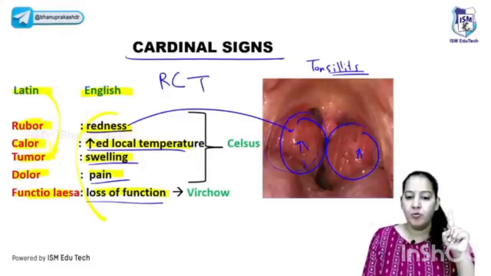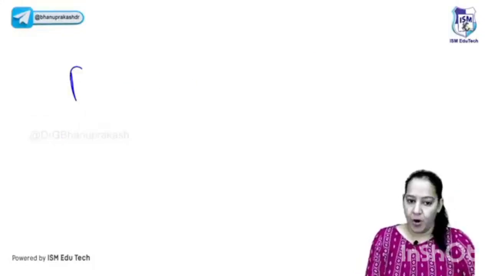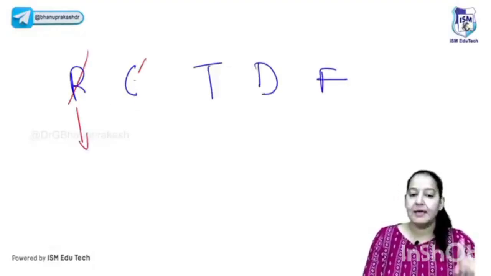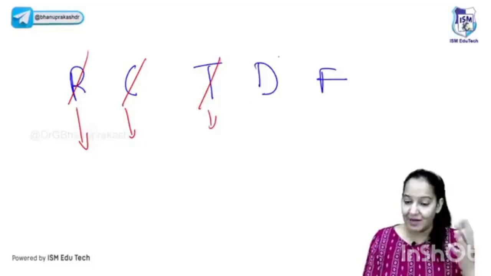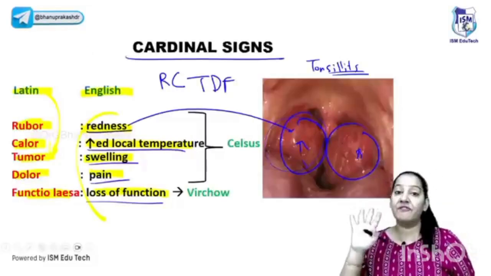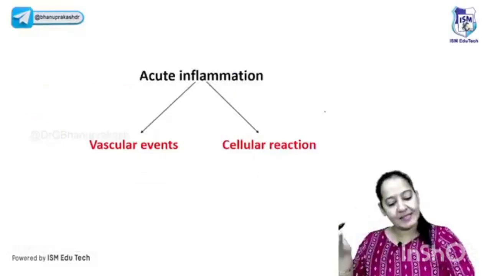Rubor, calor, tumor, dolor, punctulacia. So rubor means redness. Calor means increased temperature. Tumor means swelling. Dolor means pain. And punctulacia means temporary loss of function. So please learn the 5 cardinal signs of acute inflammation. It's a very important MCQ. Let's start acute inflammation.